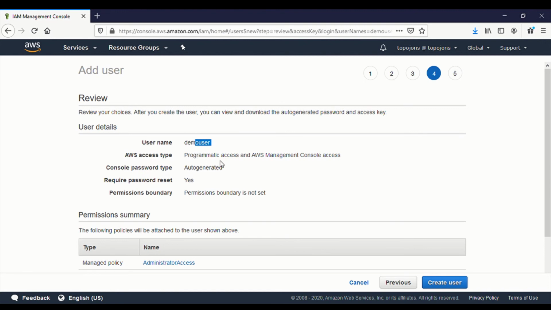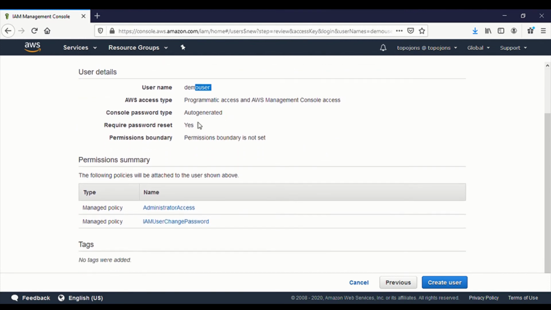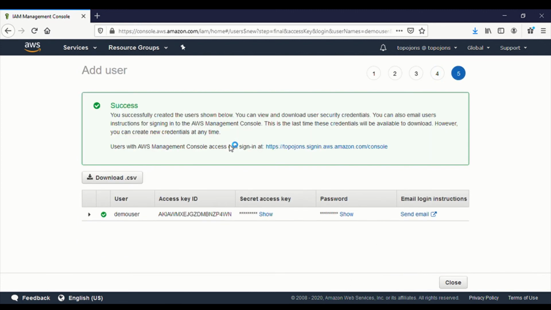We added programmatic access and AWS Management Console access. The password is going to be auto-generated, and we are giving the user two policies, which means administrator access and also IAM user change password. If you are attached to this policy, it will prompt you to change your password upon the first login. Then we can click on Create user.